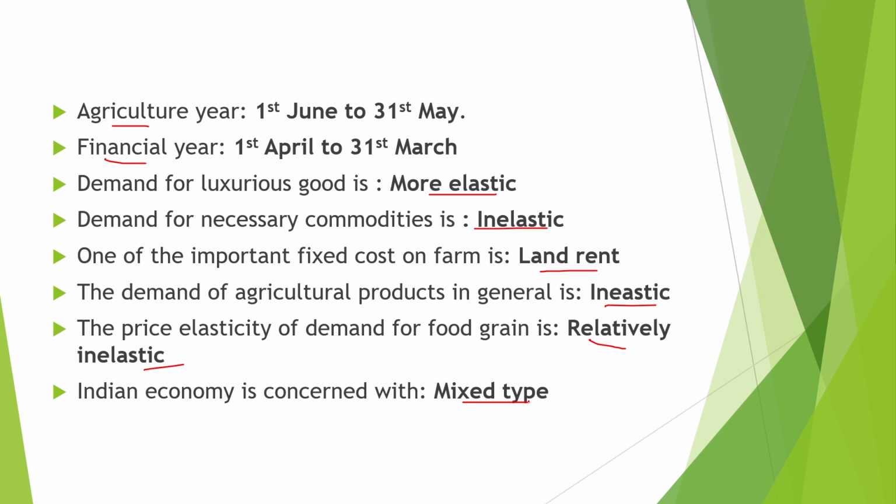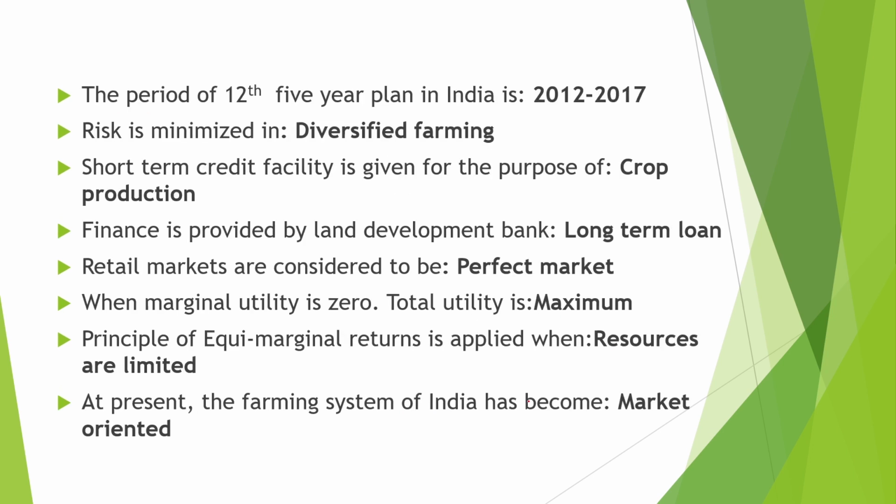The Indian economy is a mixed type of economy. The period of the 12th five-year plan in India is 2012 to 2017. Risk is minimized in diversified farming. क्योंकि यहाँ पे more than one enterprises होते हैं इसीलिए यहाँ पर रिस्क कम होता है.